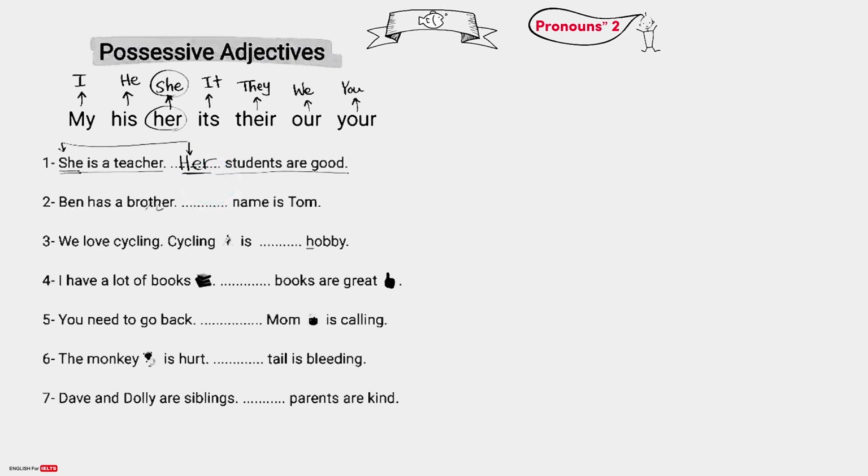Ben has a brother. Blank name is Tom. The subject here is Ben, means he, and he takes his, so the answer is his. Ben has a brother. His name is Tom.